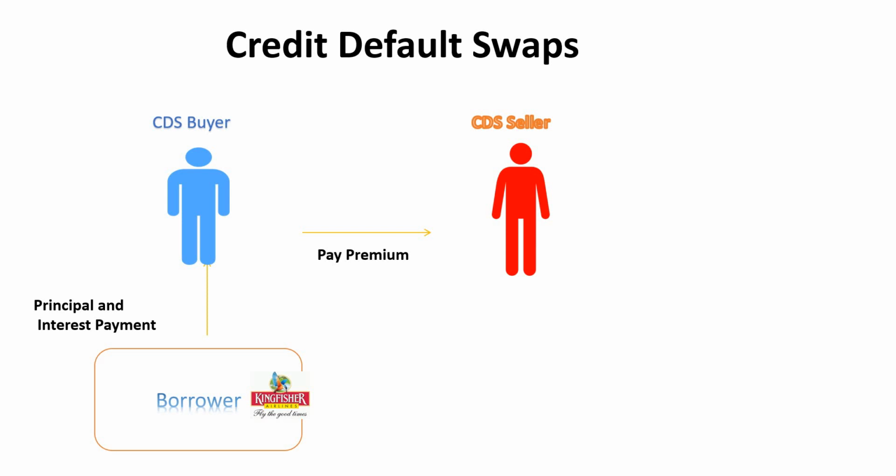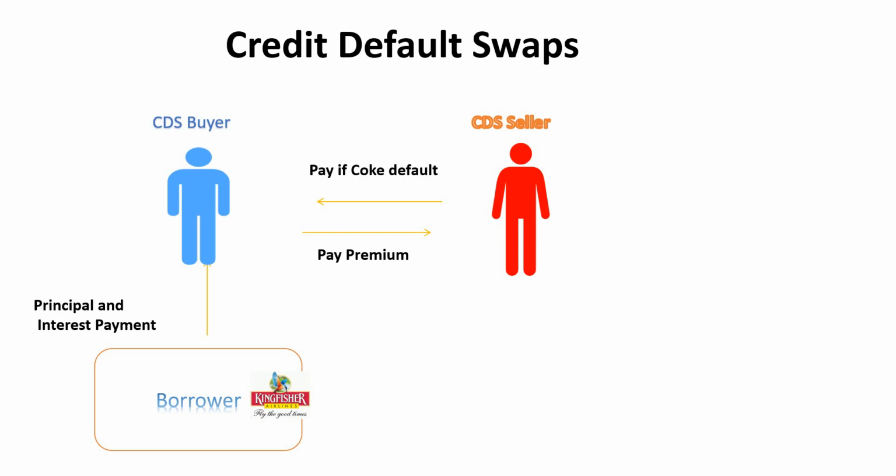For that, to enter into the contract, he pays a premium to the CDS seller, that is Mr. Red, and Mr. Red will pay Mr. Blue if the company defaults. So if Kingfisher becomes bankrupt, in that scenario, Mr. Red will pay the entire balance of the principal. So Mr. Red, in a way, is providing insurance.